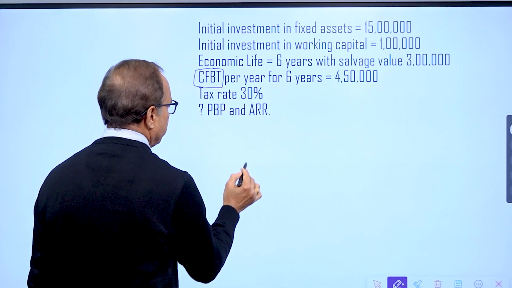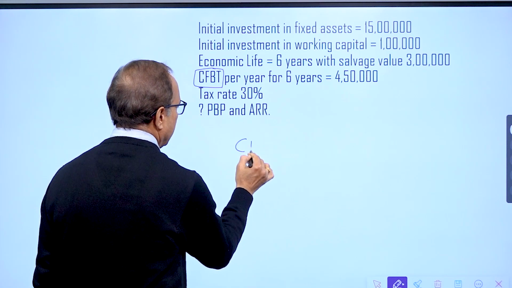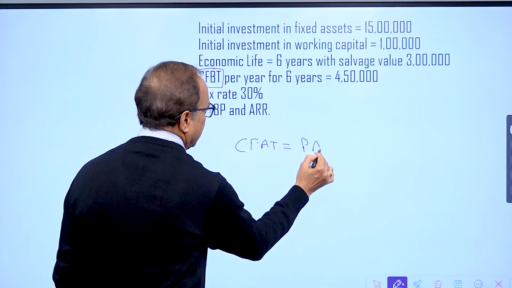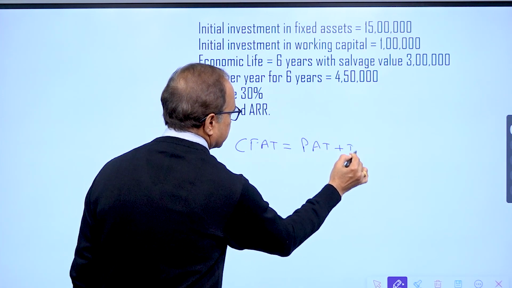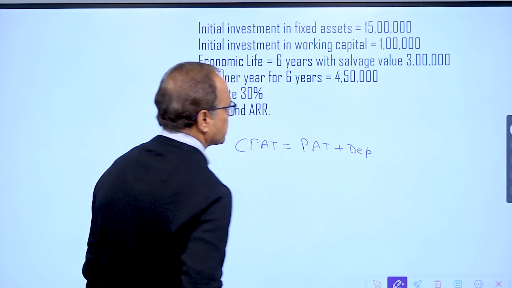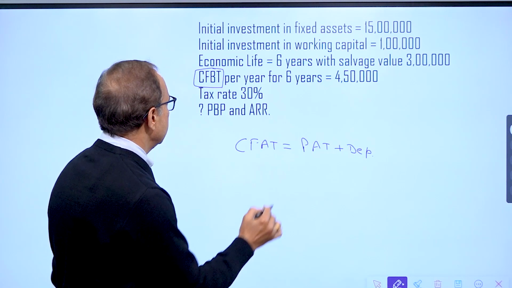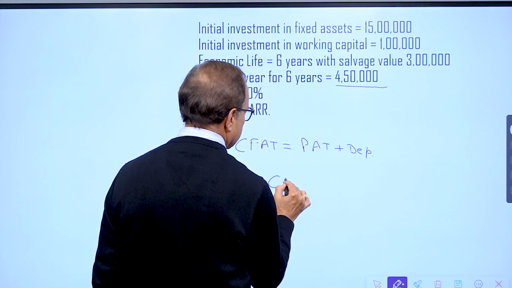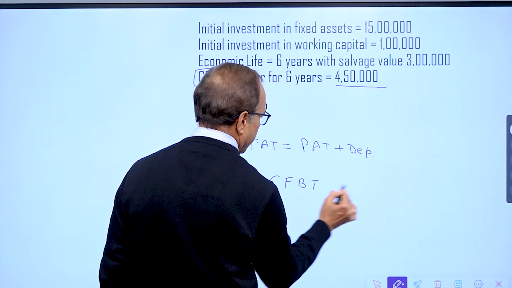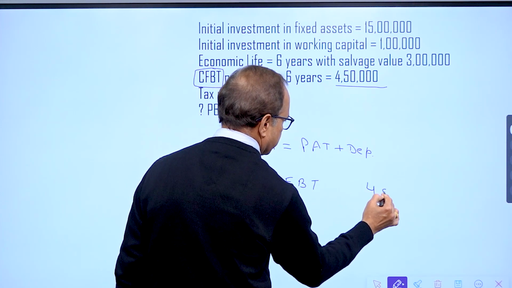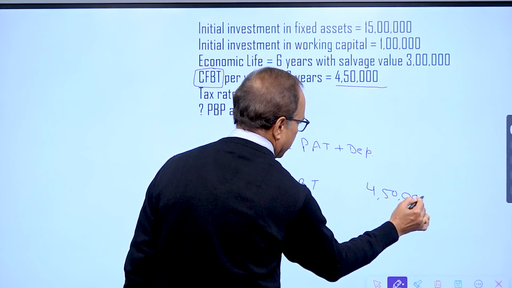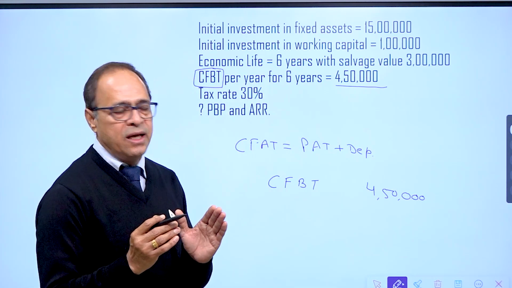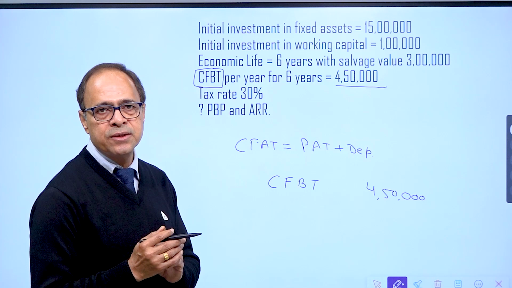We are given CFBT, and cash flow after tax is simply profit after tax plus depreciation. So in this case, we are given cash flow before tax 4,50,000. The word cash flow signifies that depreciation has not been deducted from that.